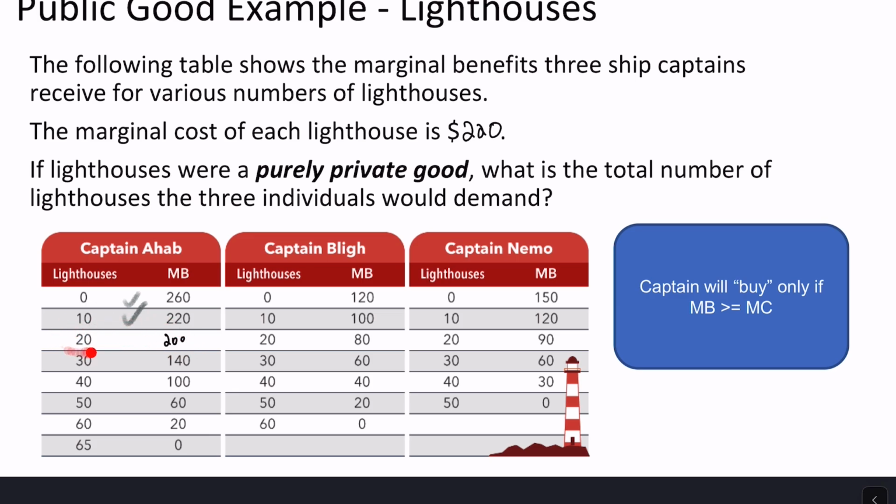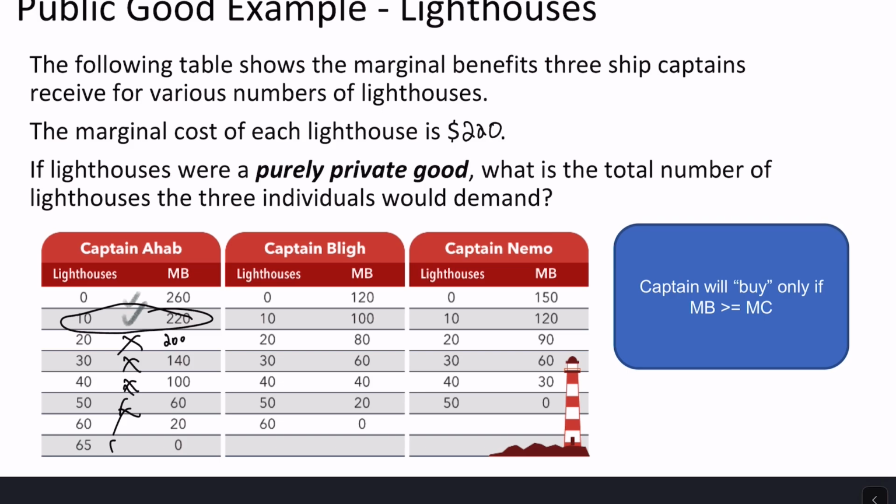The second 10, for a total of 20? Well, now the marginal benefit's only $200. So it doesn't make sense for Captain Ahab to pay a price of $220 if he's only going to benefit by $200. And so Captain Ahab says, nope, not going to buy that one. We'll stop there. Not going to buy any of these either. So Captain Ahab is going to demand 10 lighthouses at a price of $220.